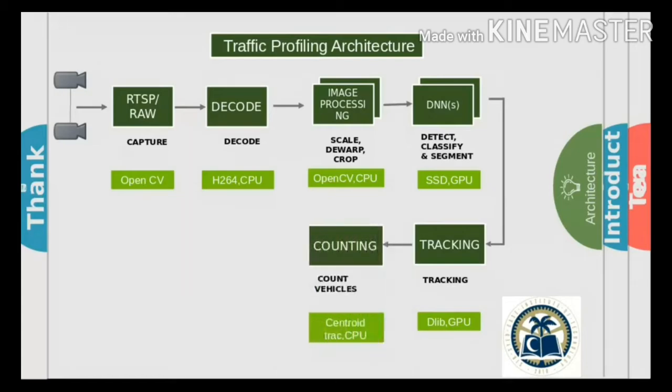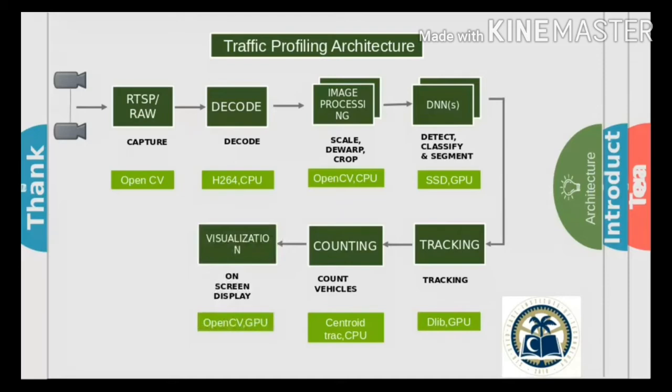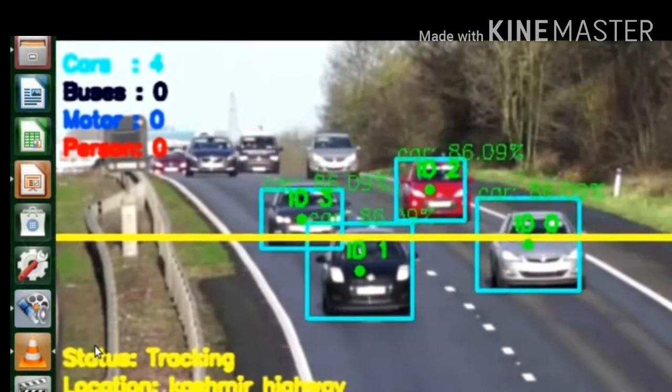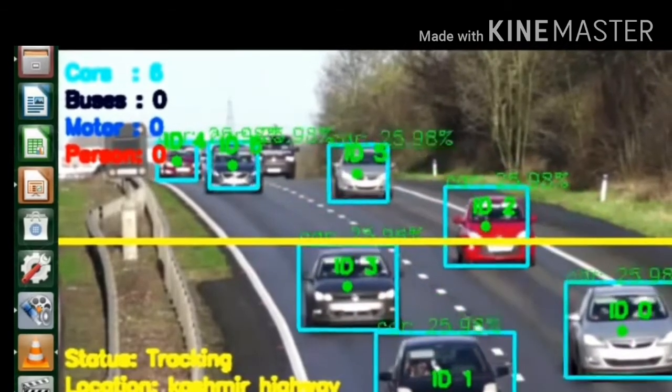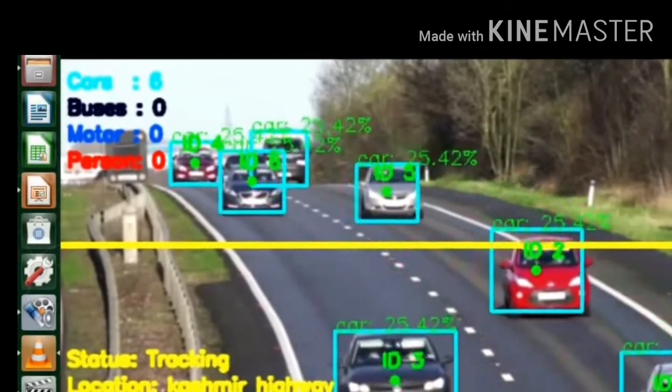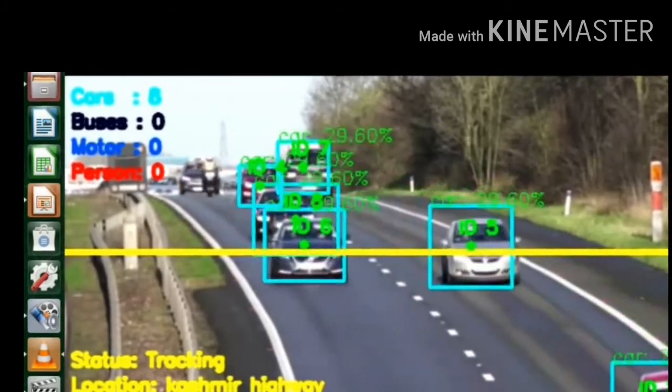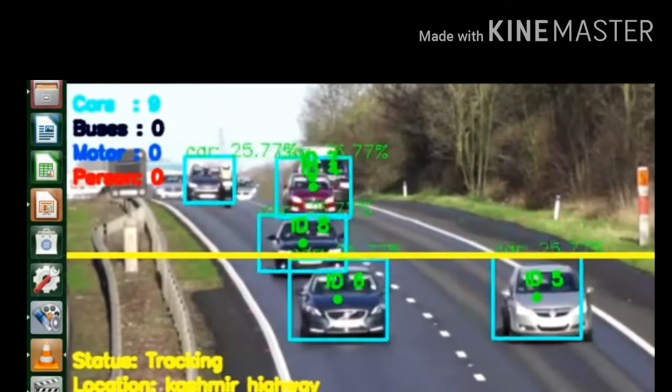The next task is to count the vehicles. We assign IDs to the objects or vehicles and count them. Then we display the frame and counting variables on the screen. Now let's see the demo of the intelligent video analysis part. Here we are feeding the video to our IVA algorithm, and our algorithm applies detection, tracking and counting on the frame. Now you can see the counted variables on the upper left corner.